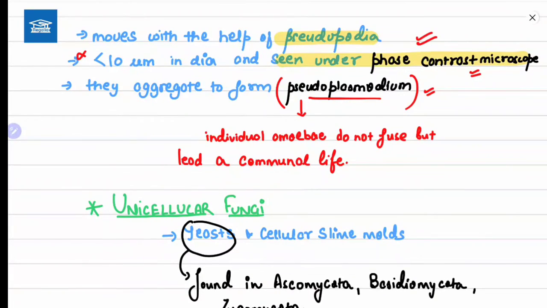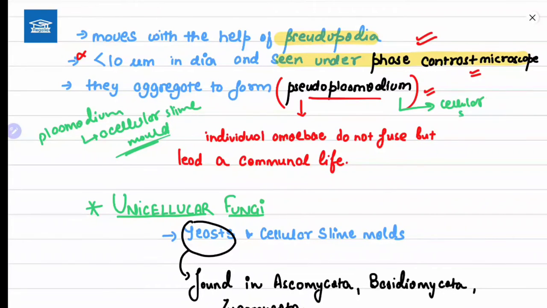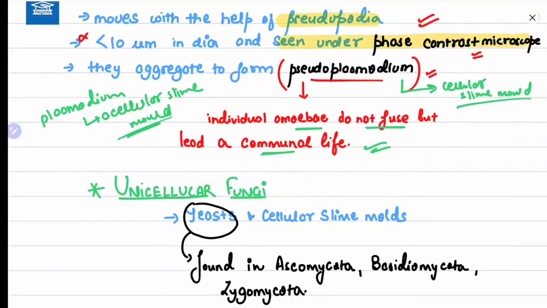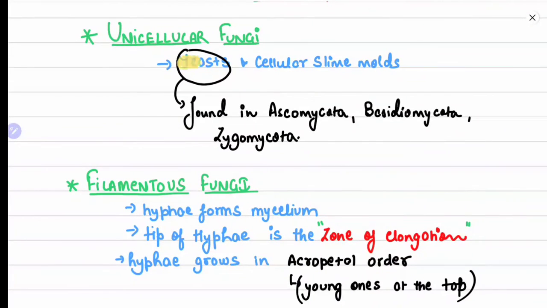Now, plasmodium was formed in the acellular slime mold, where all the small amoebae coalesced at a point and formed a body. But pseudoplasmodium is formed in the cellular slime mold, where individual amoebae do not fuse but lead a communal life, as I have told you.